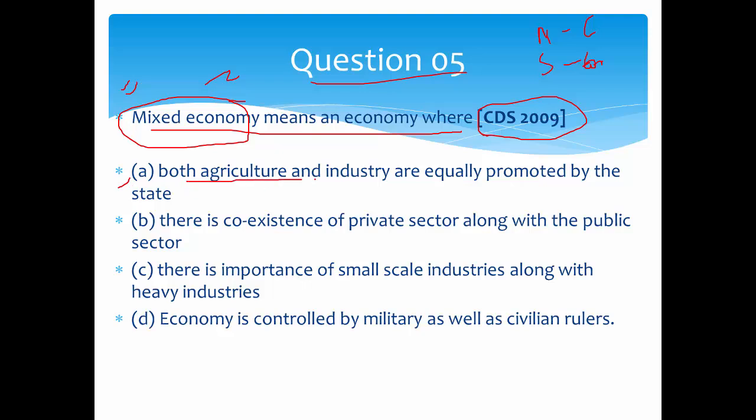The first option is both agriculture and industry are equally promoted by the state. This is not correct, because agriculture and industry are promoted in market as well as socialist economies. So this is wrong.